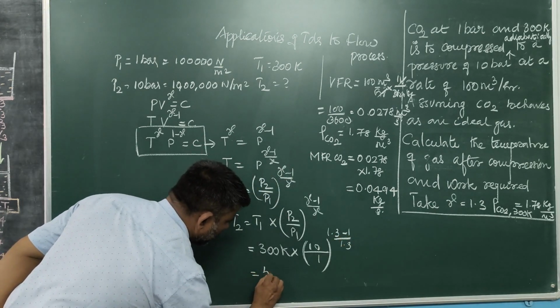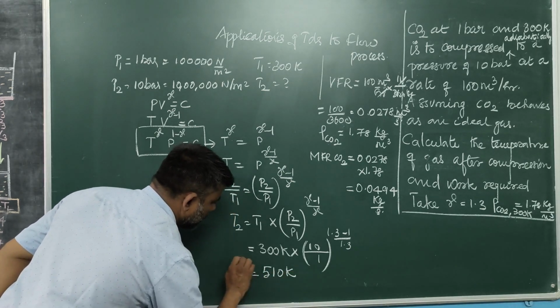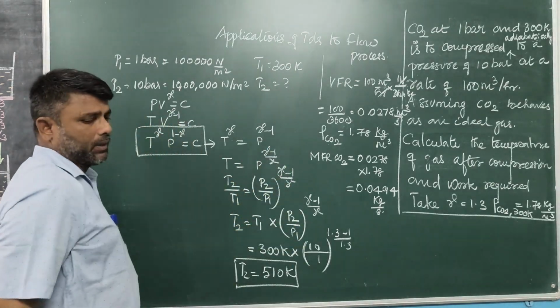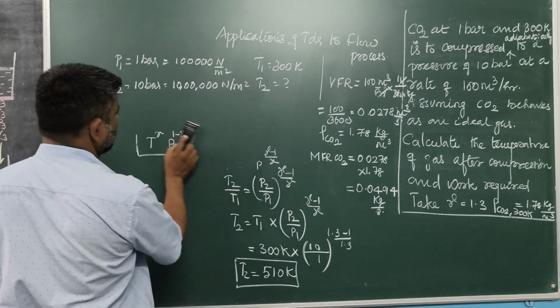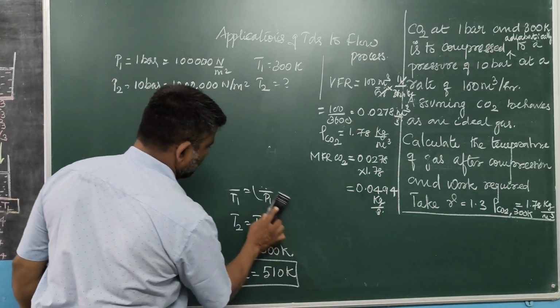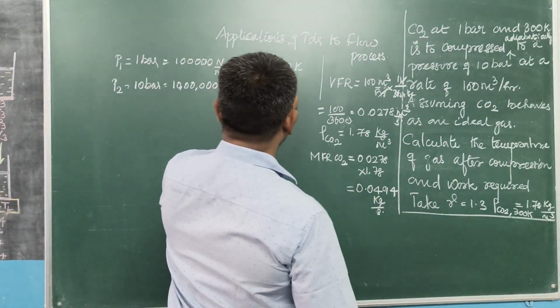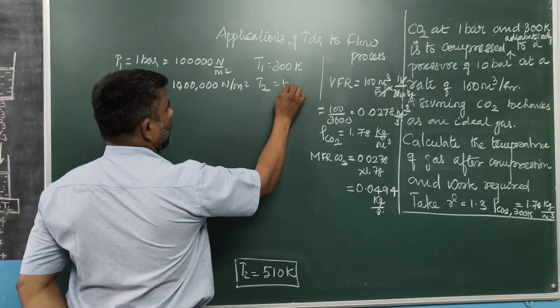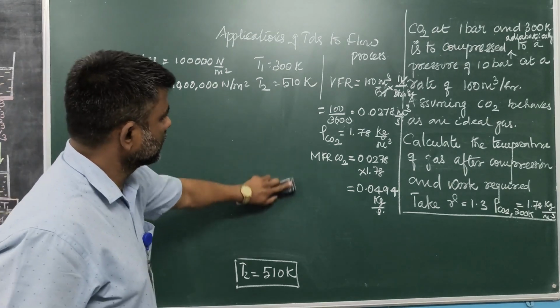The answer becomes 510 degree Kelvin. It was established using the temperature pressure relationship of an adiabatic process. So T2 is equal to 510 degree Kelvin.